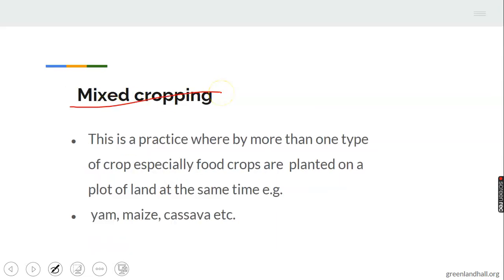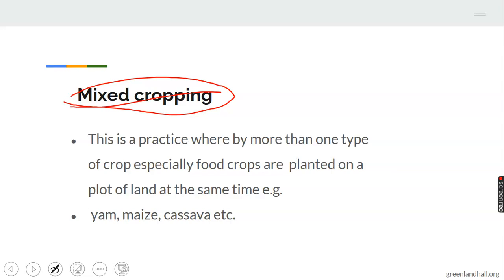Mixed cropping. Let's take up mixed cropping. It's a practice whereby more than one type of crop, especially food crops, are planted on a plot of land at the same time. Different crops are planted under mixed farming. For example, we have yam, rice, cassava, maize, groundnut, cowpea, tomato, vegetable. Different crops are planted under mixed cropping on the same farmland.